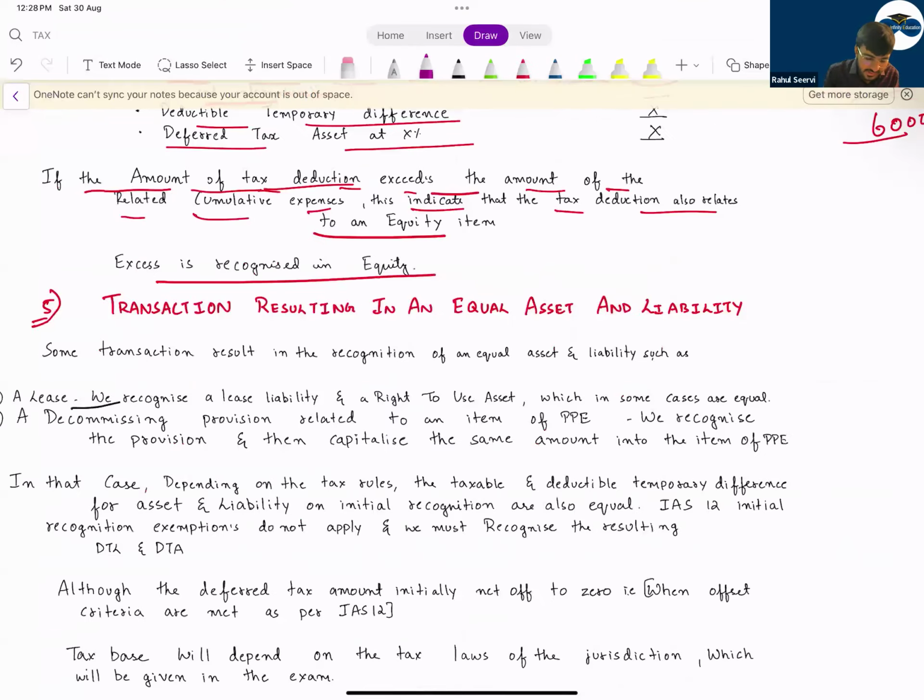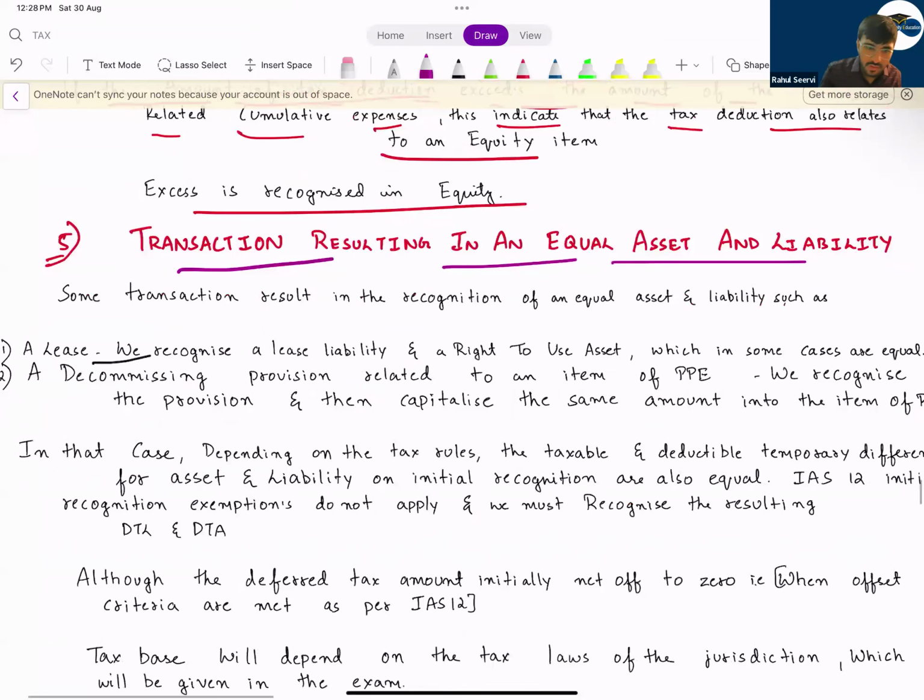Now coming to transactions resulting in an equal asset and liability. That means what? We have covered what? We mentioned that deferred tax asset and liability should be recognized for all taxable temporary differences and deductible temporary differences. If it's a business combination, we record. If it's not a business combination and it does not affect the accounting profit, we need not record. But it should not create an equal asset and liability. But in lease accounting and decommissioning, it creates an equal asset and liability.